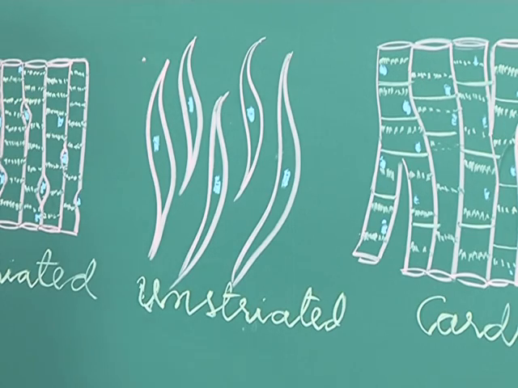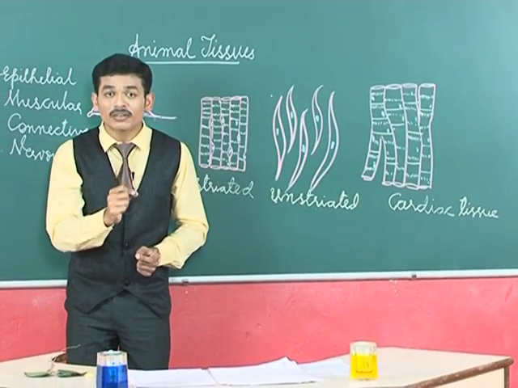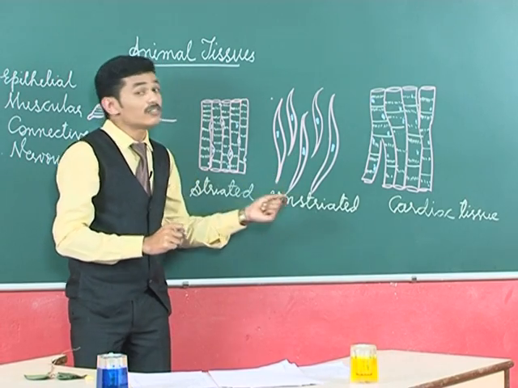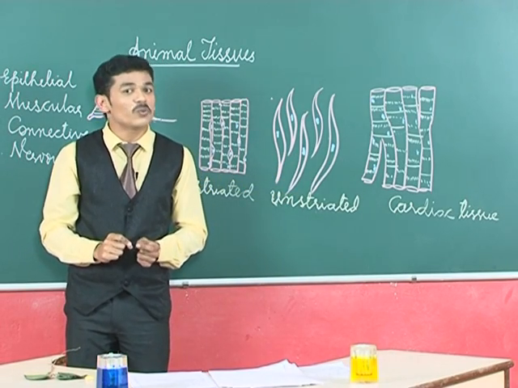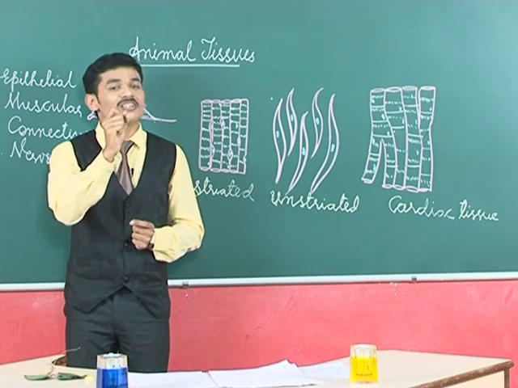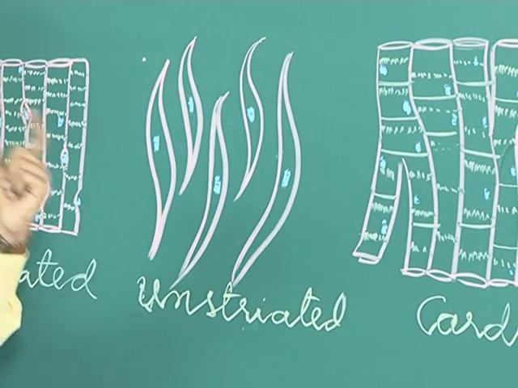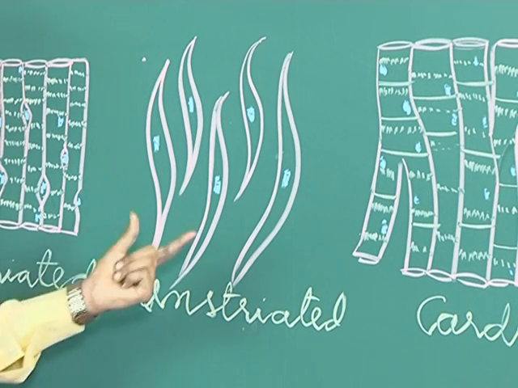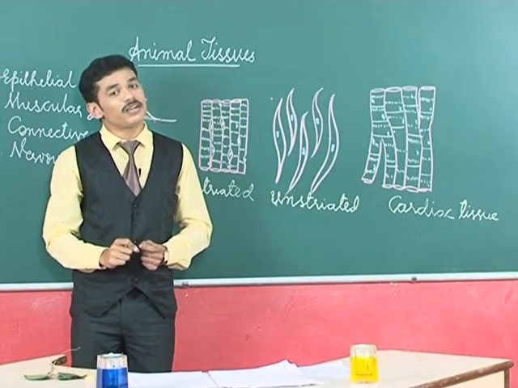When I said to you to push the food from the stomach to the intestine, you couldn't. That is because these muscles which are present in the gastrointestinal tract are not under our control. The contraction and the relaxation of these muscles are not under our control. That is why we call them involuntary muscles.